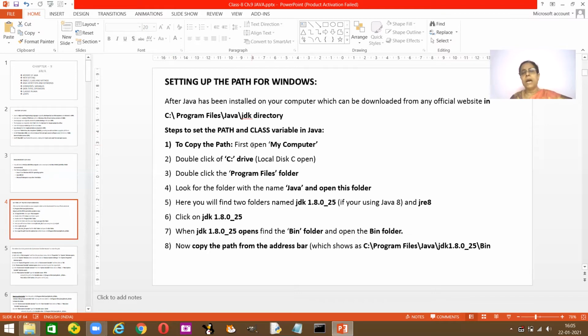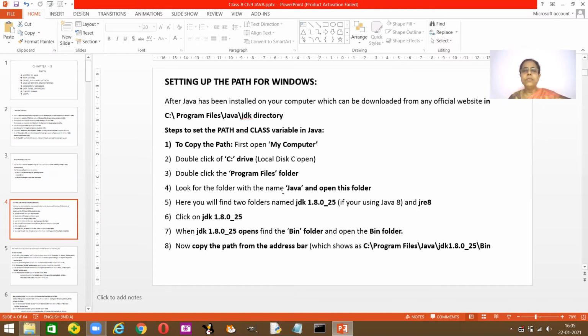First, to copy the path, you go to My Computer, double click on the C drive, and select the program files folder. Once the program files folder opens, you look out for the Java folder. Open the Java folder. You have two folders. One is called JDK, or the Java Development Kit, and the JRE, that's the runtime.